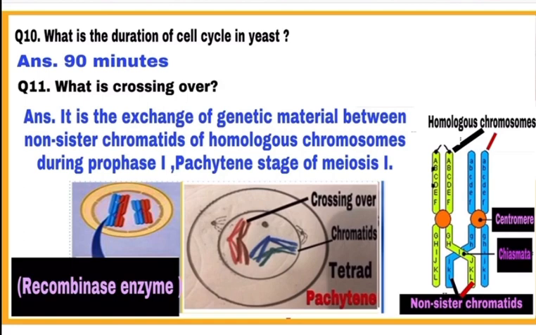Question number 10. What is the duration of cell cycle in yeast? It takes 90 minutes in yeast for completing one cell cycle.